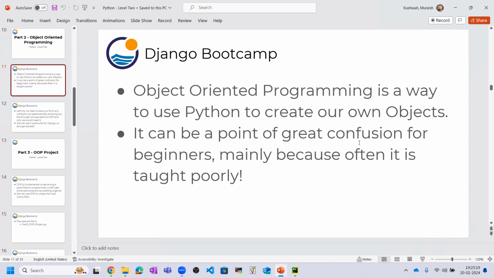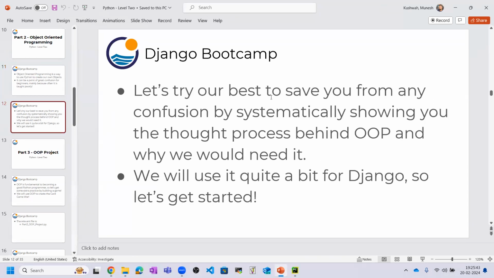It can be a point of great confusion for beginners, mainly because it is often taught poorly. People do not understand the objects concept in programming as much, or teachers are not educating the concept well, so people are facing difficulty. Let's try our best to save you from any confusion by systematically showing you the thought process behind OOP and why we need it. We will use it quite a bit for Django.